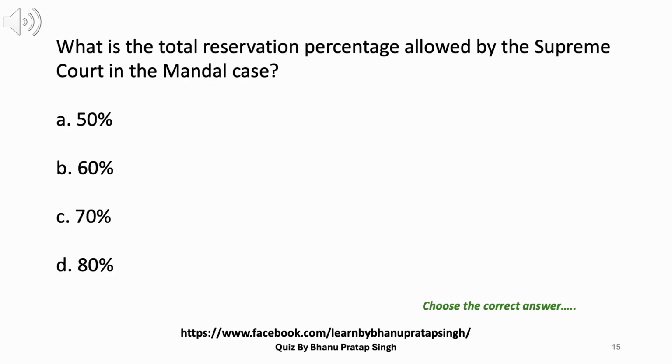15. What is the total reservation percentage allowed by the Supreme Court in the Mandal case? A. 50%. B. 60%. C. 70%. D. 80%. Answer A. 50%.